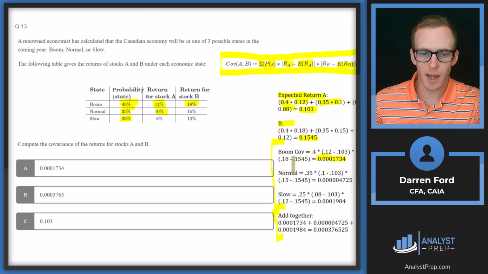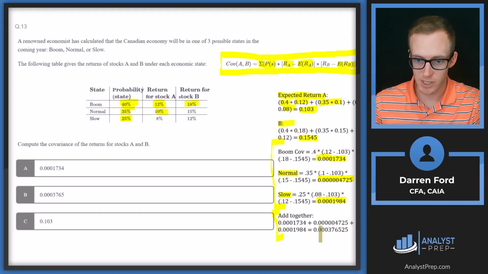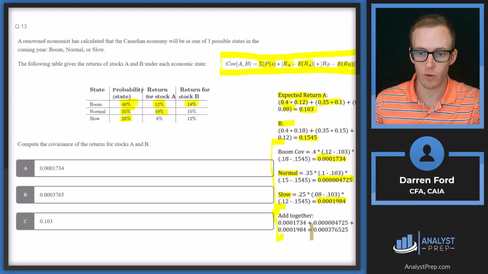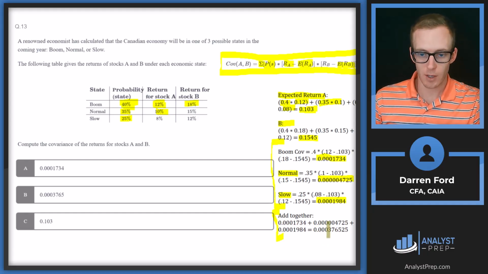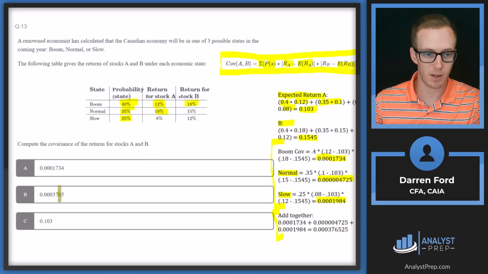And without going line by line on all these, you're going to apply those same things to the normal state and the slow state. So you end up with these three individual covariance numbers, add them all together, and that's going to give you the overall covariance for the returns of these two different stocks, and it is 0.000376525. So when we round that up, we will get answer B.